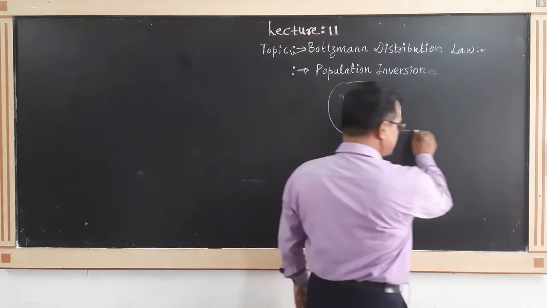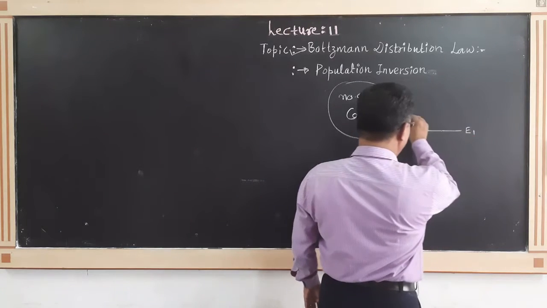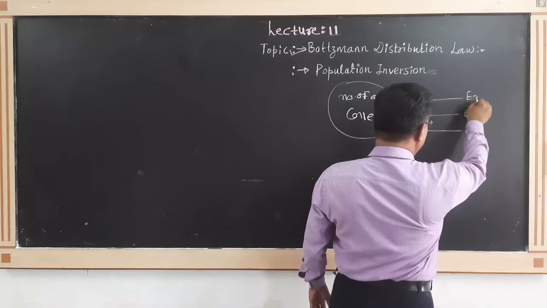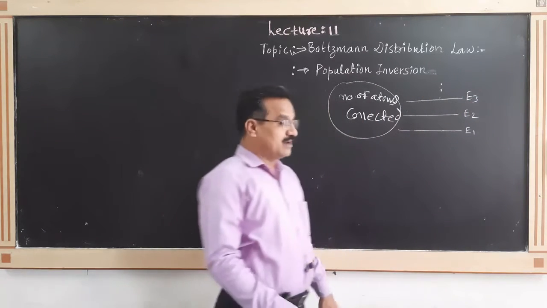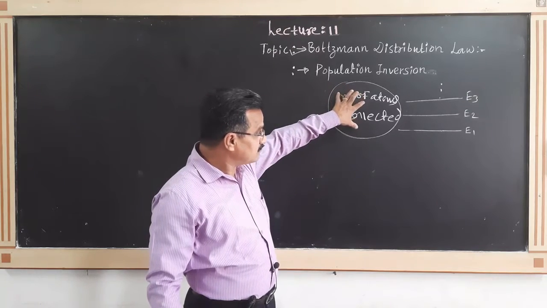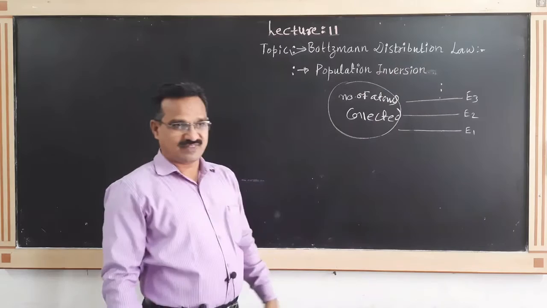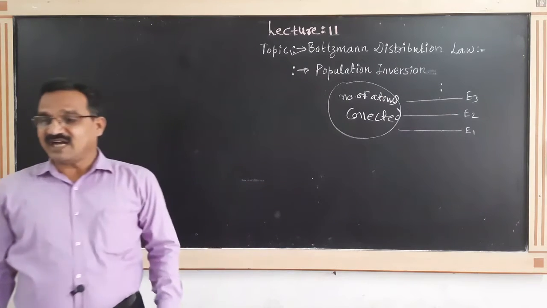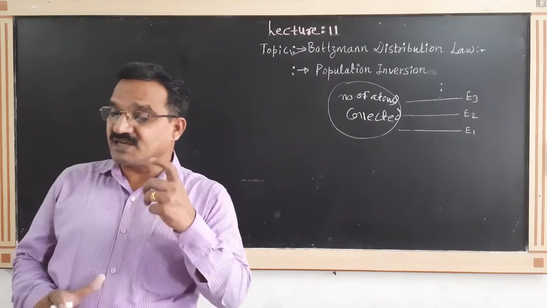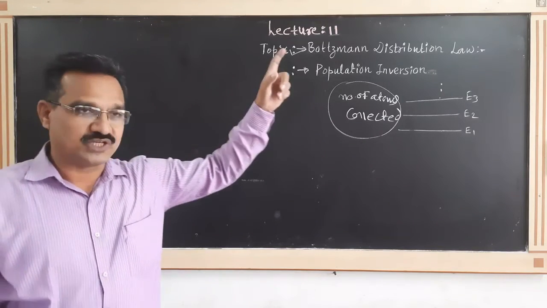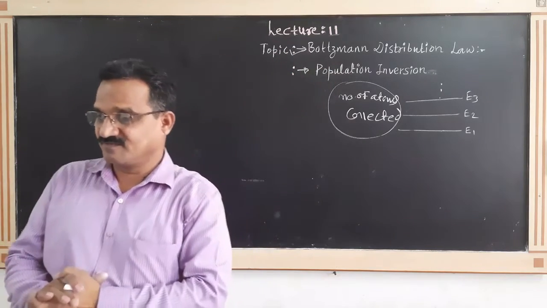Different energy levels means the ground state energy level E1, another energy level E2, another energy level E3, and so on. How these atoms are actually distributed in different energy levels is given by Boltzmann's distribution statistics.